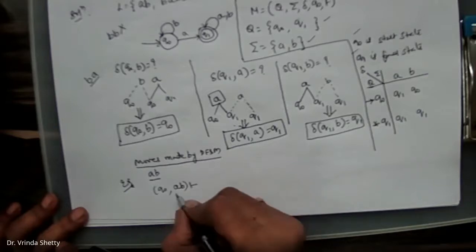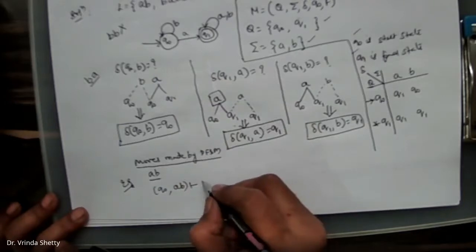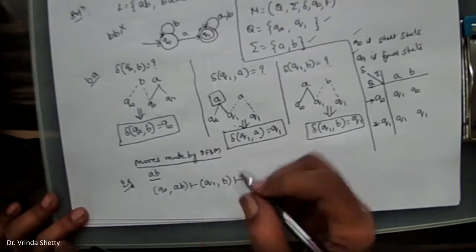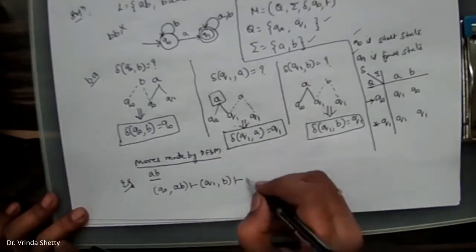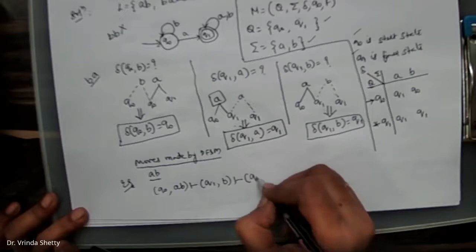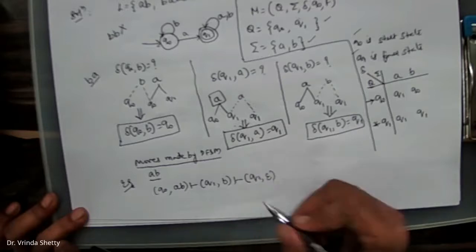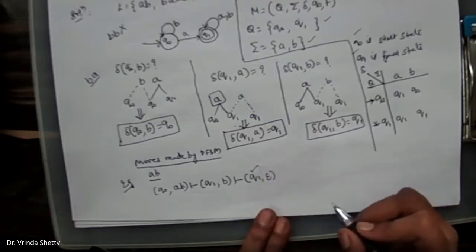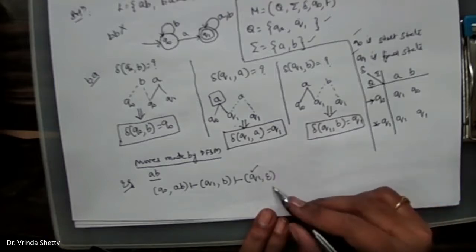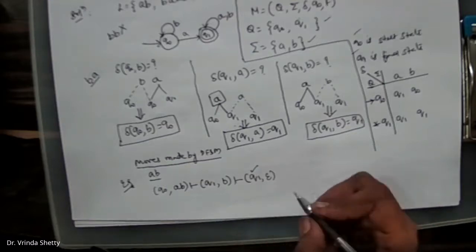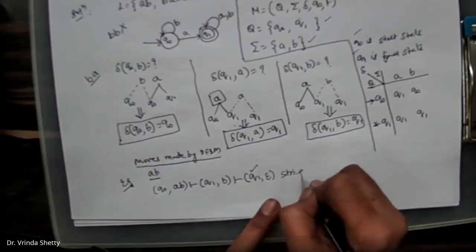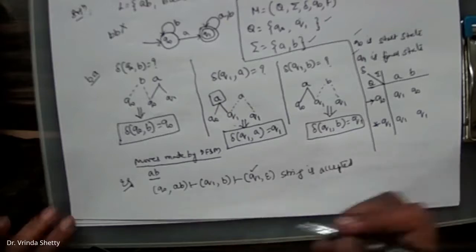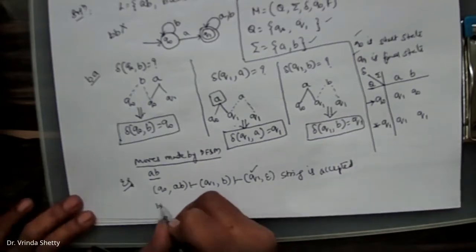Initially Q naught on A. Q naught on A, where is it going? It is going to the state Q1. So left out is B. Now you are in the state Q1. Input is B. So you are in the state Q1 itself. So no more inputs are left out. Epsilon input is left out. Is Q1 a final state? Yes. No more inputs are left out, so we have reached the final state. We say that the string is accepted.